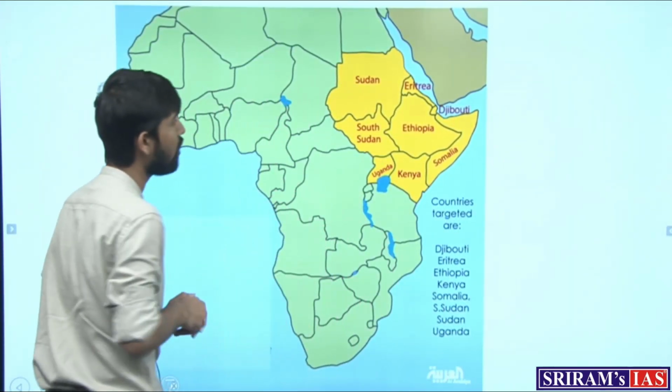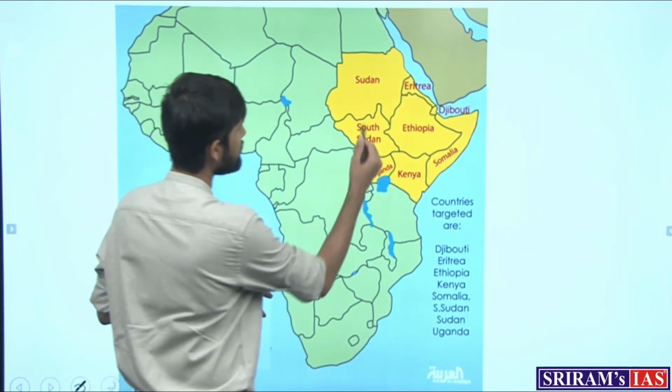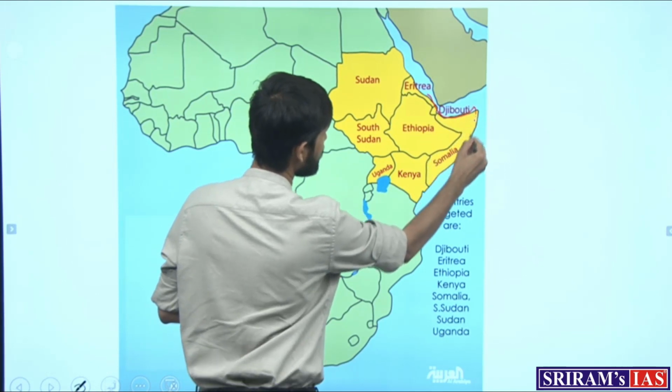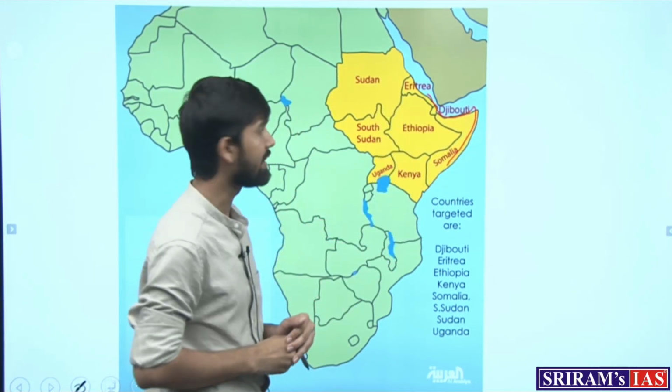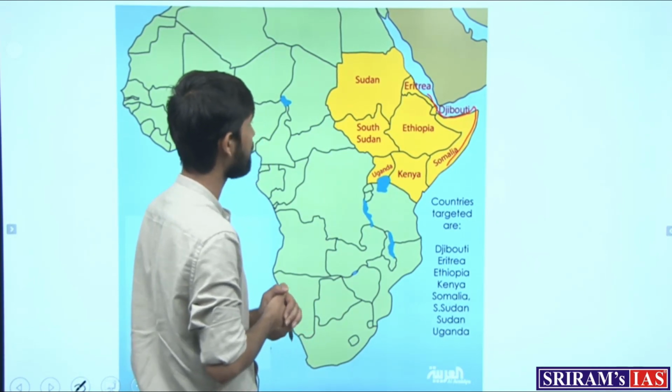when we talk about the Horn of Africa countries, which countries are those? So this part of the African continent looks like a horn, that is why the countries surrounding that region are known as Horn of African countries.